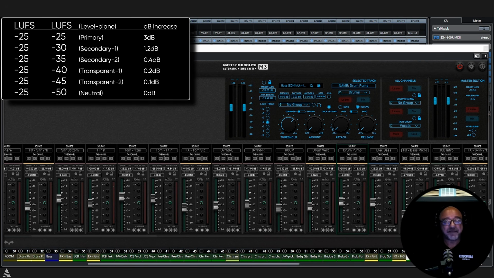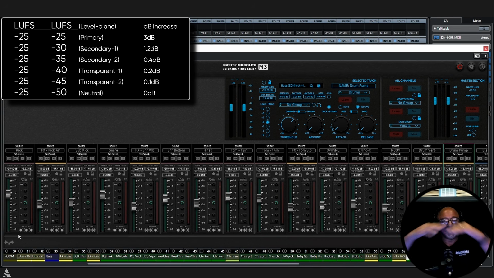So to recap, everything just sets on your primary level plane of minus 25. You've got your secondary 1, minus 30, secondary 2, minus 35, transparent 1, transparent 2, minus 40 and minus 45, and your neutral, which you will rarely use, and that's minus 50. But those are the only level planes you need, okay? So work efficiently. Do not turn things up.